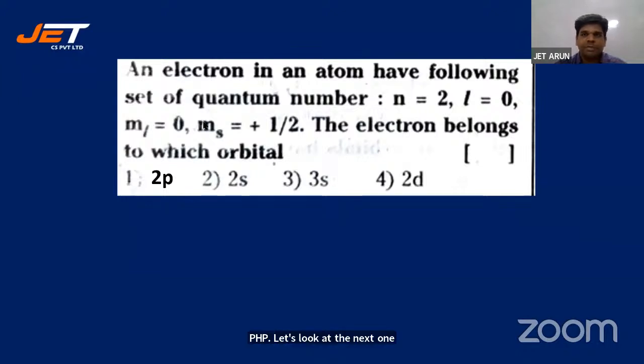An electron in an atom has the following set of quantum numbers: n is equal to 2, L is equal to 0, Ml is equal to 0, Ms is equal to plus half. The electron belongs to which orbital? Depending on the quantum numbers given, you have to decide which orbital the electron belongs to.